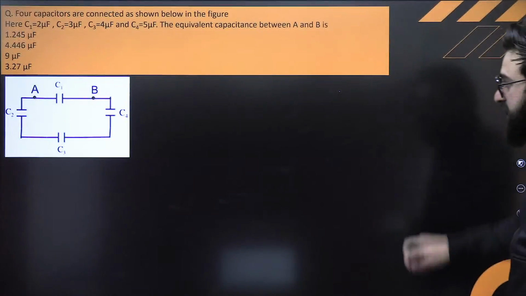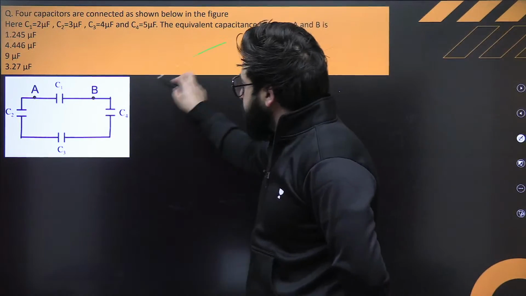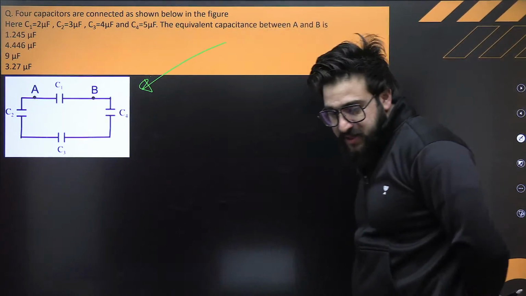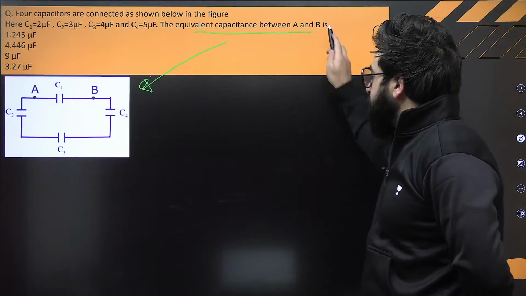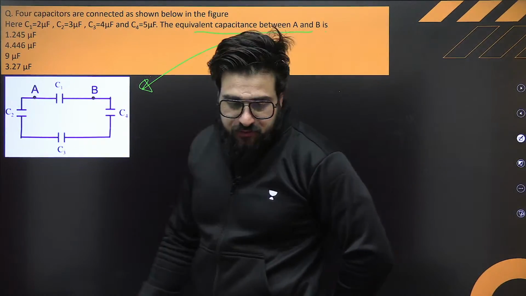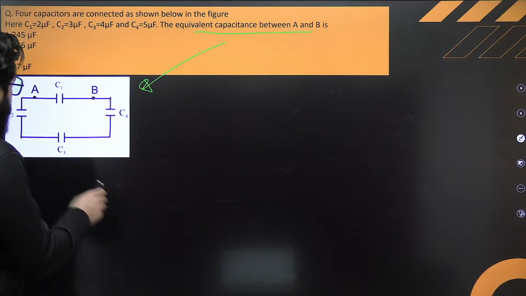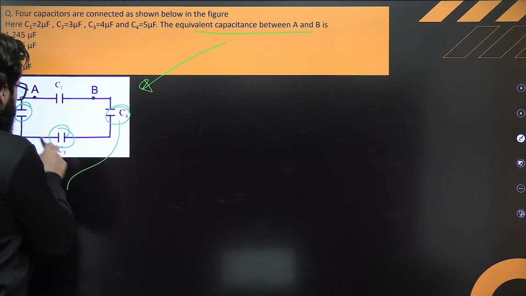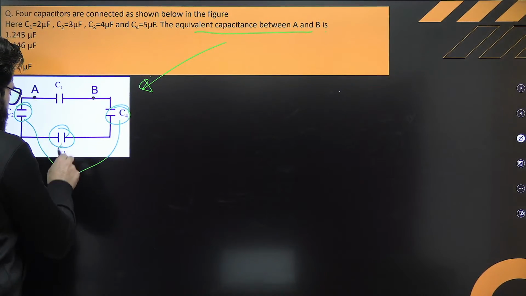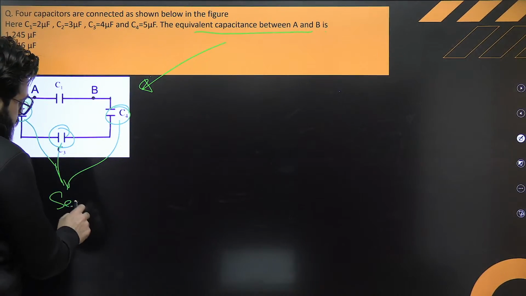Next one, on the screen itself. Can you tell me in this case how much is the equivalent capacitance? 4 capacitors. Very simple, we can do it in a few seconds. Now see, this one, and this one, all the three are basically connected in series.